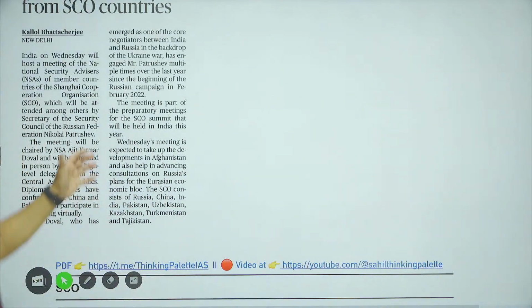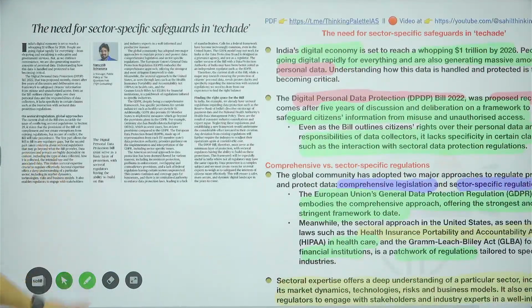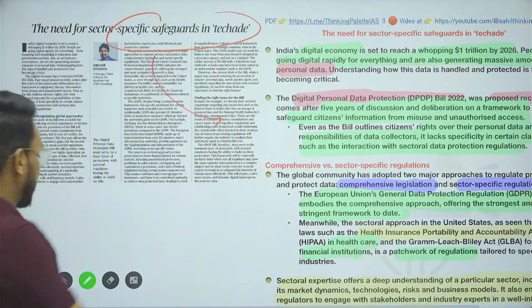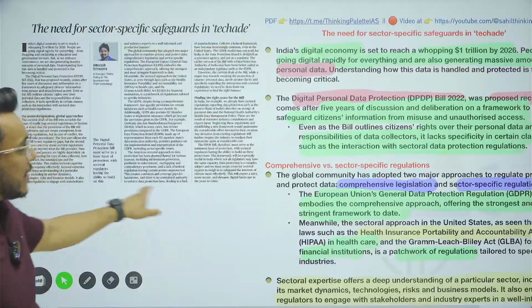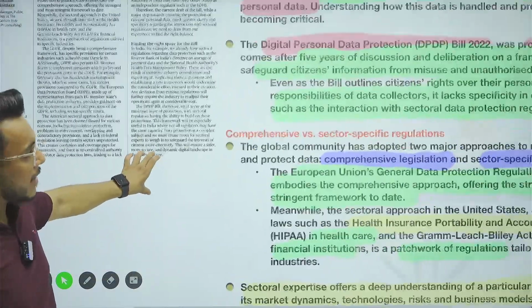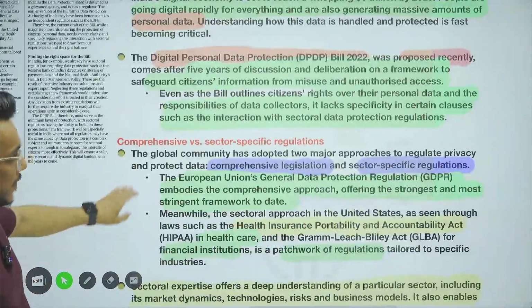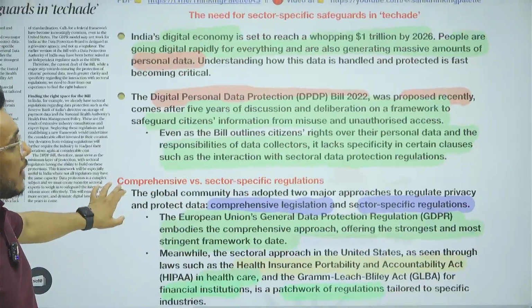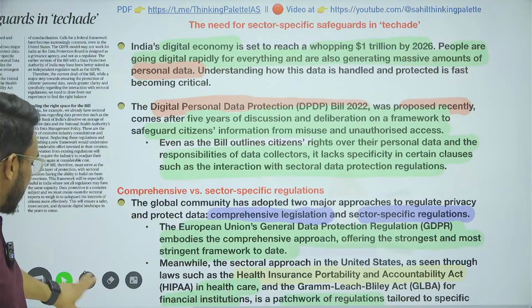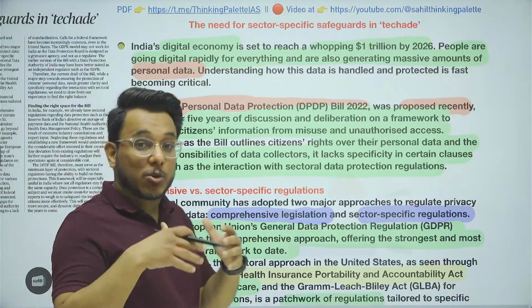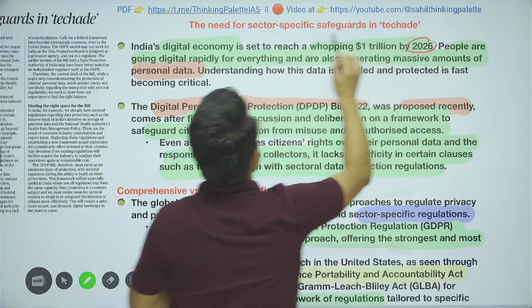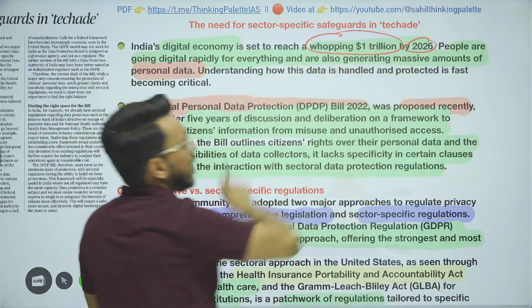Fine. So moving to the next article. The need for sector-specific safeguards in TechAid. Now, guys, understand this particular thing, that as digital technologies have increased, they have provided a lot of ease, a lot of convenience to the people, and the digital economy also has its own economic potentials, and by 2026 the digital economy will be worth $1 trillion.